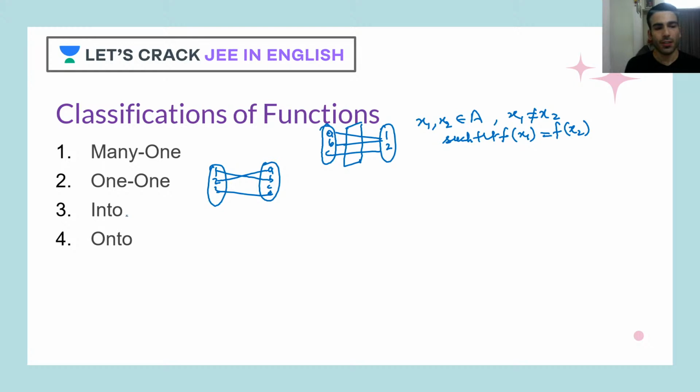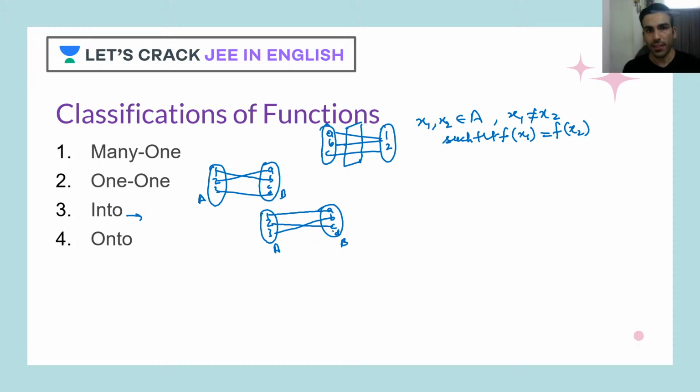So now let's go to into. So into is basically what? Here we focus on the codomain. So this is our A, this was B, and let's focus on the codomain here. So 1, 2, 3, let's say A, B, C, D. Let's say 1 is related to A, B, 2 is related to C, 3 is related to B. Now in this into function, what happens?